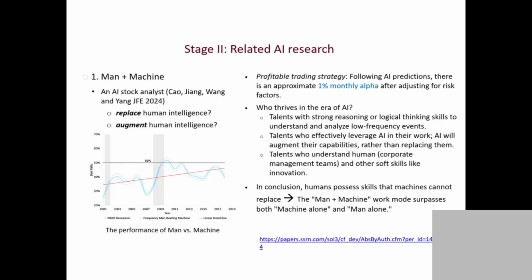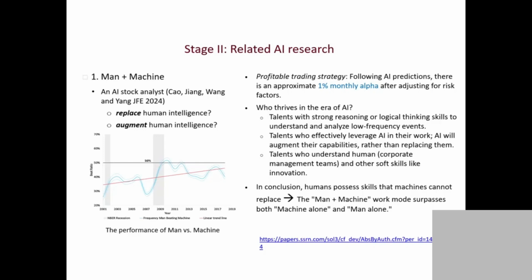Right now, the current stage is that machines need a large training sample to understand the pattern, but humans do not. How many financial crises do we have? Two or three. How many pandemics have we had? One or two. Because these are very low-frequency events, the AI couldn't pick up the pattern. But the human is different. When we make an inference, we base it on our logic and reasoning. Because of logic and reasoning, it allows us to understand some insights from low-frequency data. So this is the beauty of human reasoning.